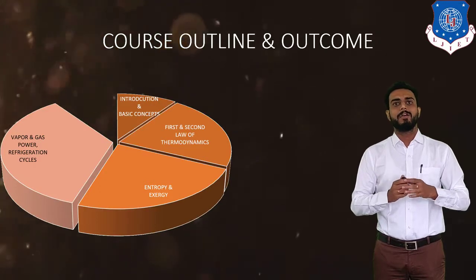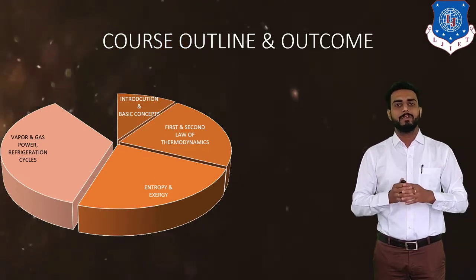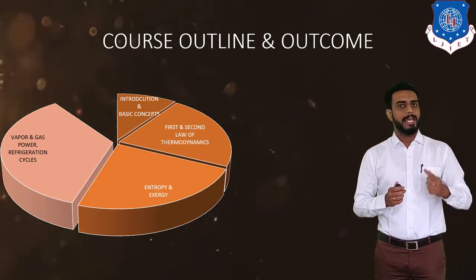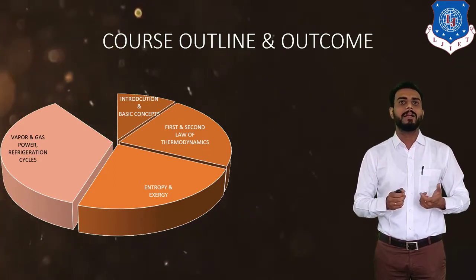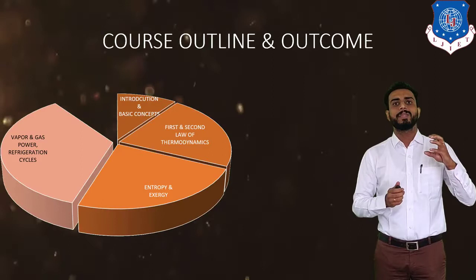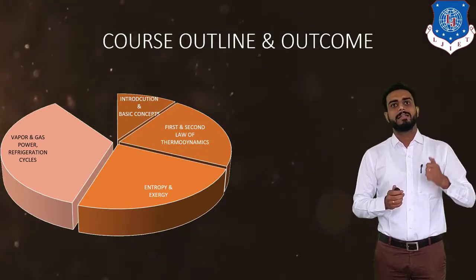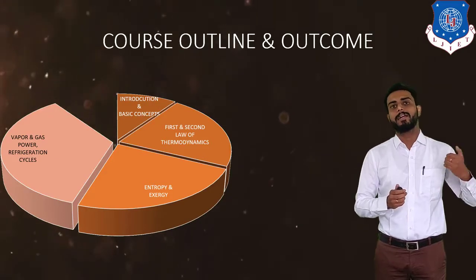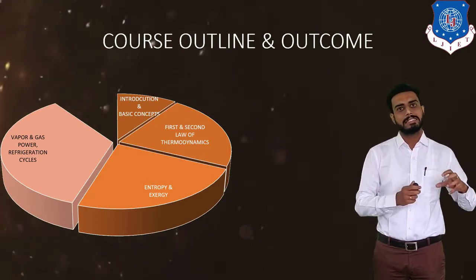Further, the chapter is vapor, gas and refrigeration cycle. In this segment we will discuss vapor cycle. Vapor cycle is basically the heart of the thermal power plant, as well as gas power cycle is nothing but the heart of the Otto cycle or diesel cycle. Then refrigeration cycle is nothing but the heart of refrigeration and air conditioning. So we will discuss these cycles.